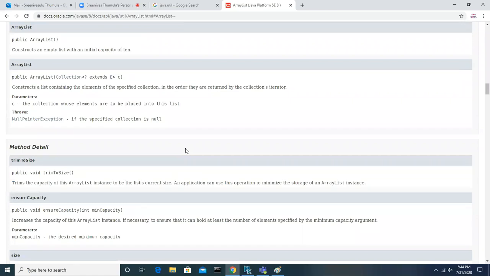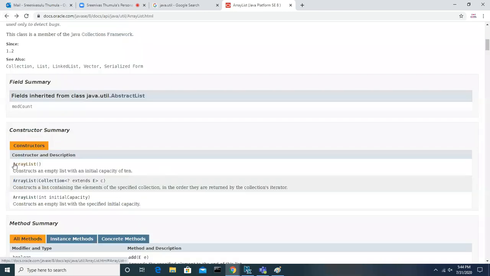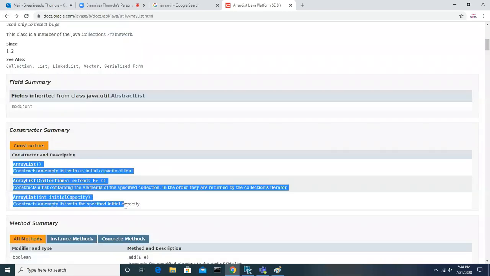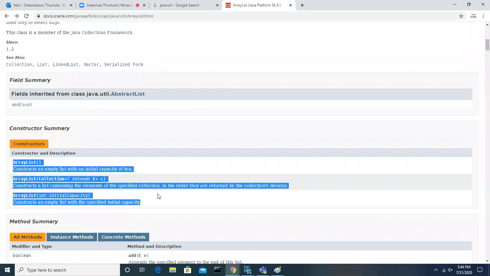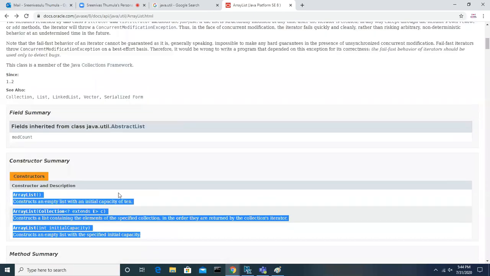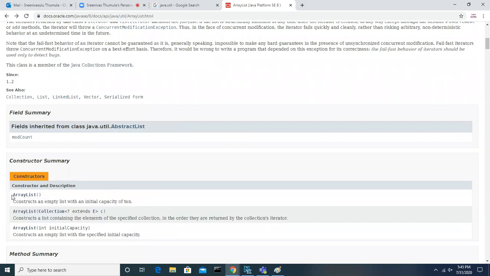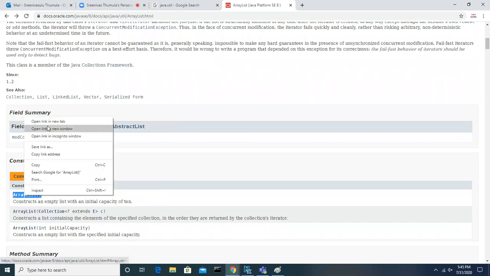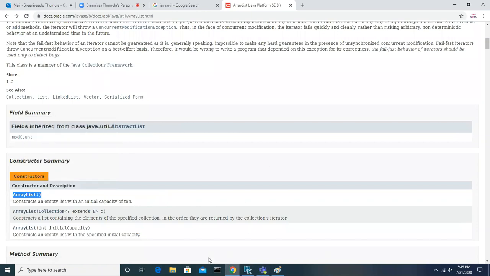Like this, they have created the constructors, and we can use only these three, any one of these constructors, based on your requirement. Okay, so let me go and talk about ArrayList. So when will we call this constructor generally?